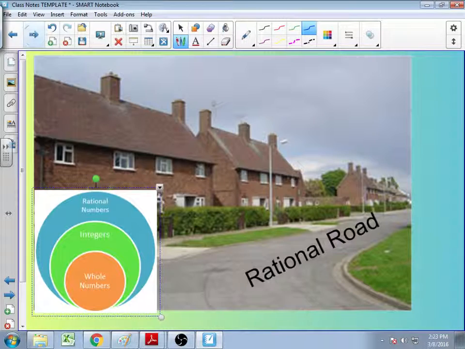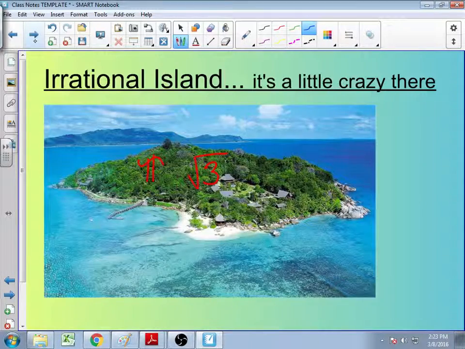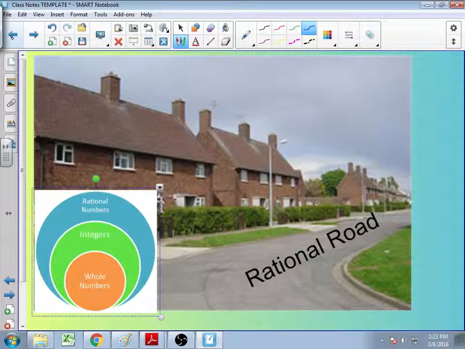So negative 13 proceeds on through the gate, and he asks himself, do I go to Rational Road or do I go to Irrational Island? Now remember, Irrational Island is only reserved for those who cannot be made into fractions. Negative 13 thinks to himself, well, I can be made into a fraction if I put myself over 1. That works out just fine, so I belong on the Rational Road. So negative 13 is taking a stroll down Rational Road.